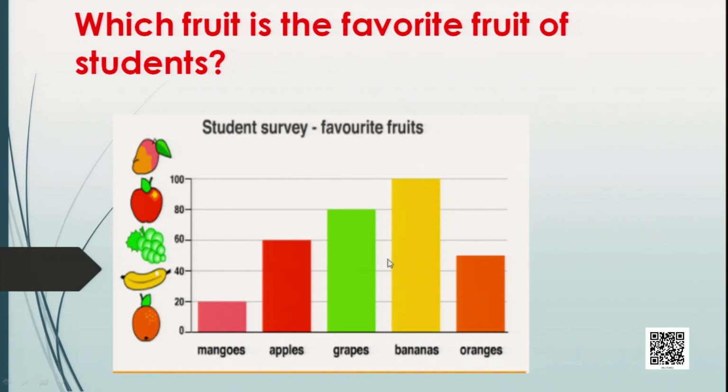So by looking at the picture only, we found out who has mangoes as their favorite fruit, who has apple as their favorite fruit. Only by looking at the picture, we don't have to see the numbers. The one which has the highest height is the favorite fruit for all. That is banana. So do you now realize how important charts are in our life?